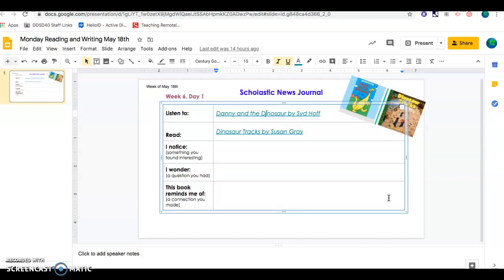And then it is super important for you to log into Imagine Learning for 30 minutes. And then you can go on Epic Books to practice your reading, or you can read books at your house. Most of you have received your books from Walmart, and so I know that many of you will have books to read now. All right, happy reading.